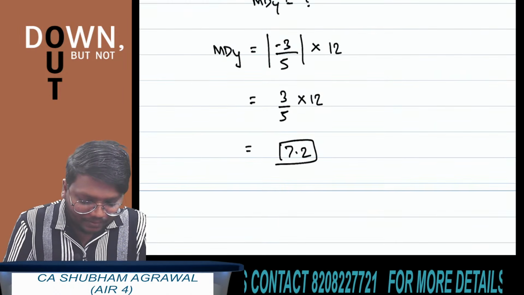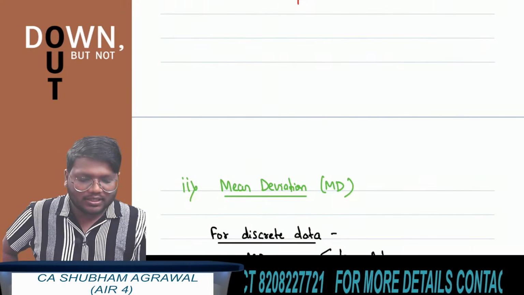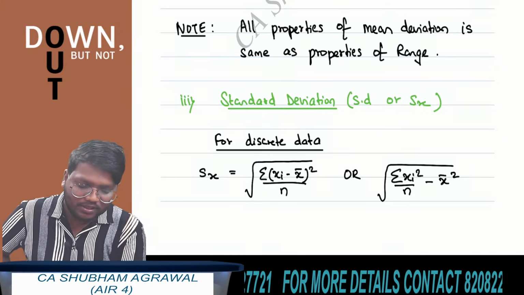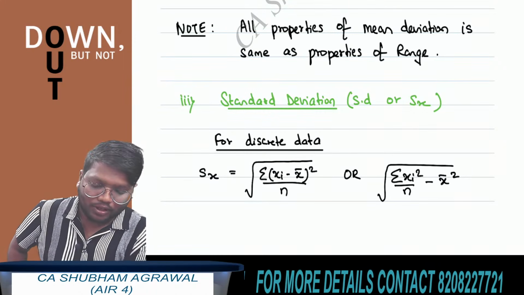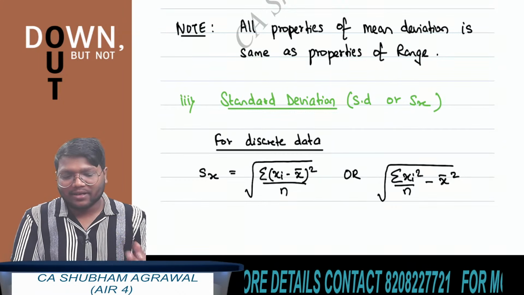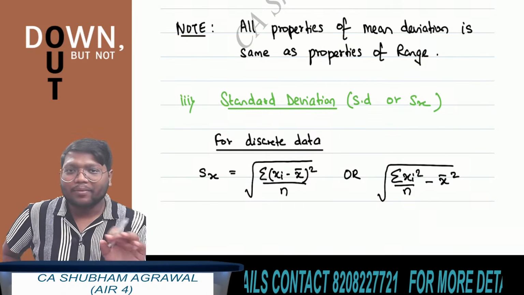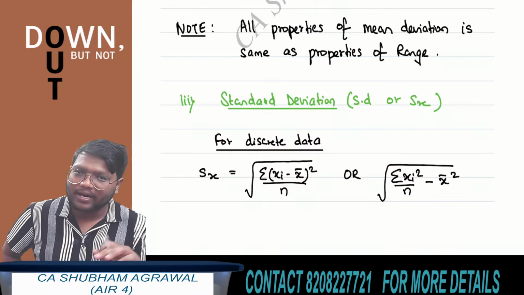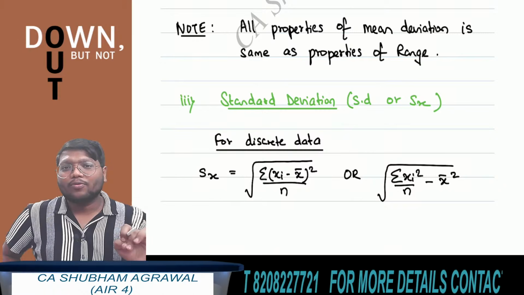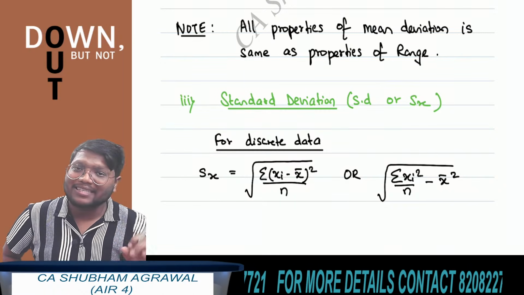Now we are starting with the next measure, which is standard deviation. We have covered the first 2 measures, range and mean deviation. Now we are starting with the third measure of dispersion, which is standard deviation. Okay, what is the formula to find standard deviation? If a discrete data is given, how to find standard deviation? The formula is square root of summation of xi minus x bar whole square divided by n. And if we simplify this, you can also write it as square root. Okay, in square root you have to write summation of xi square upon n minus x bar square.